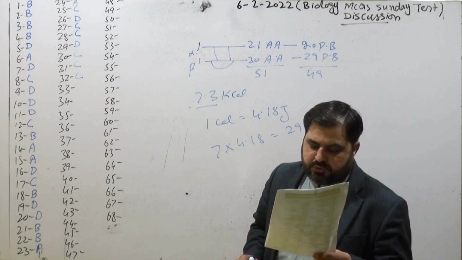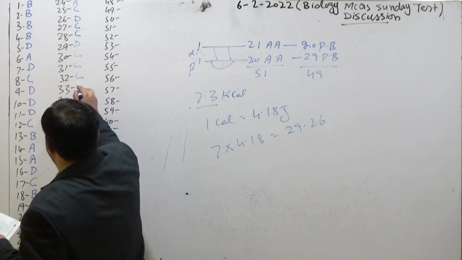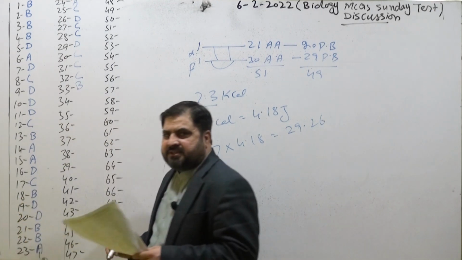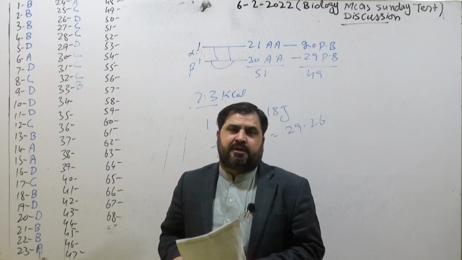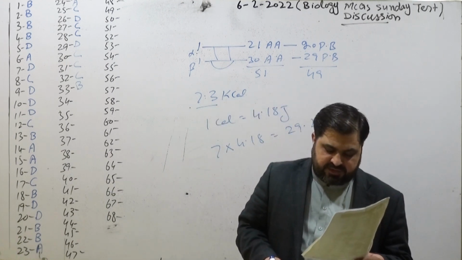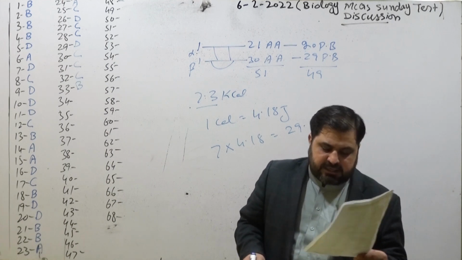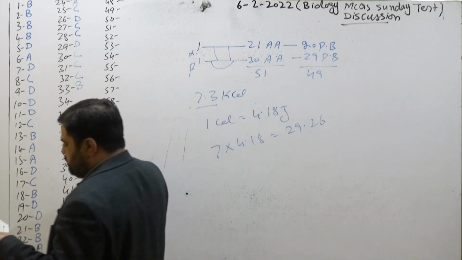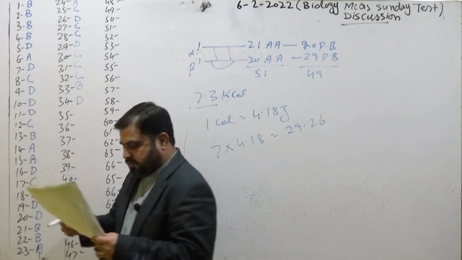Now, next MCQ, that is 33, water is most heavy at 4 degrees Celsius. While below 4 degrees Celsius, water is considered to be light. So that's why this behavior of water is called anomalous behavior or unusual behavior. Next MCQ 34, sucrose on hydrolysis gives rise to 2 monomers. One is called glucose and another is called fructose.